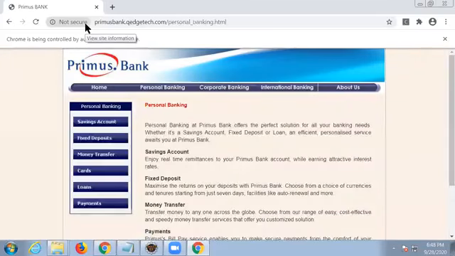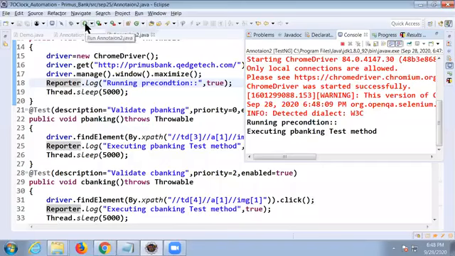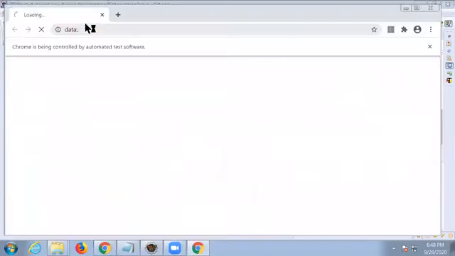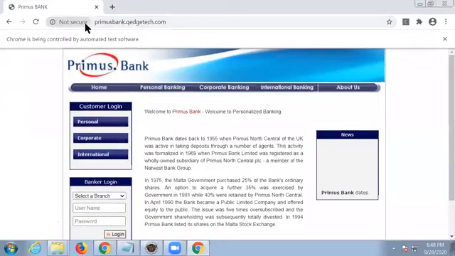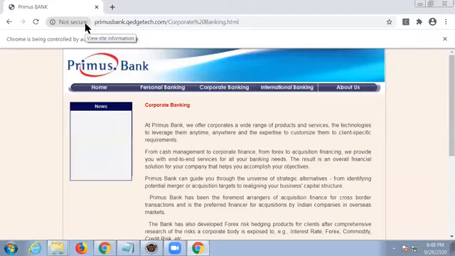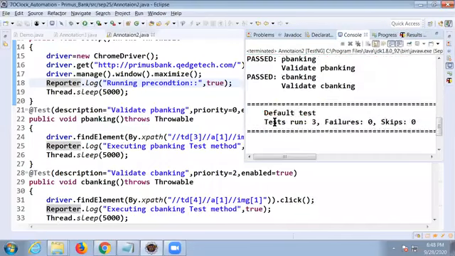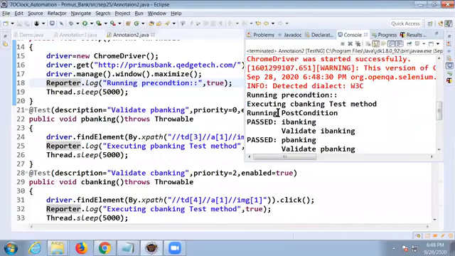Personal banking, then we give priority 0 for this. Yes or no? So if you are asking a question, you tell them what you will answer. First non-priorities test case will execute, and then it goes according to priority. Corporate banking. Okay. So like that, we need to understand. See, for every test case, participate.